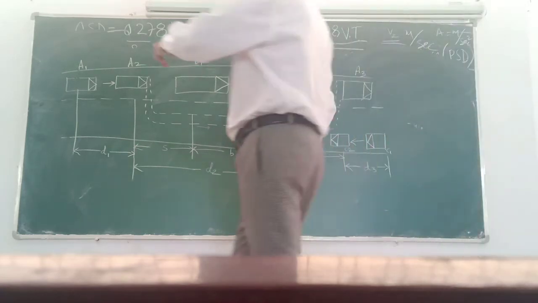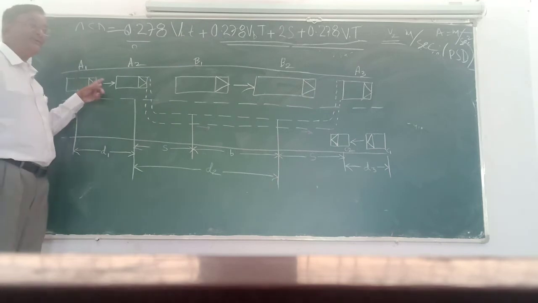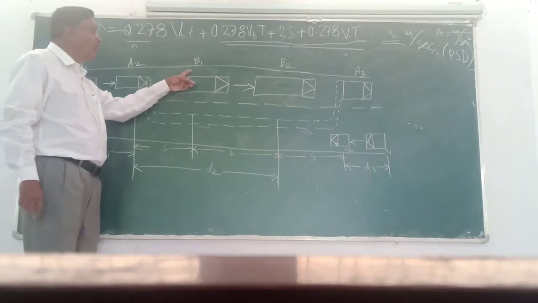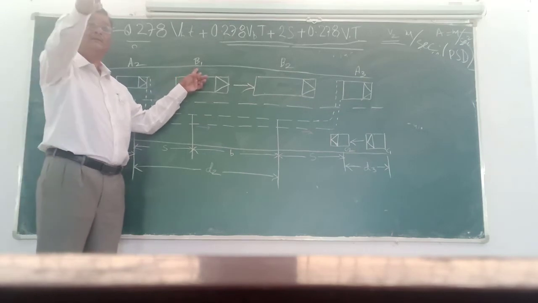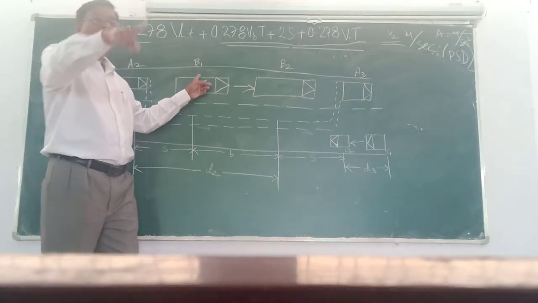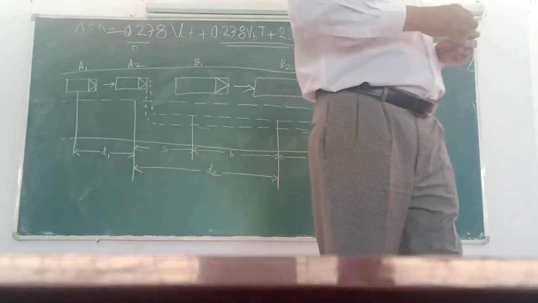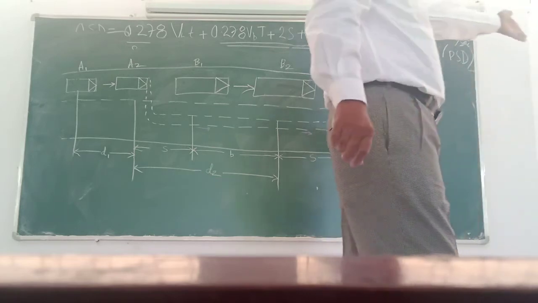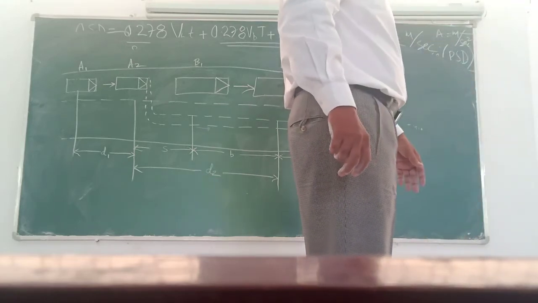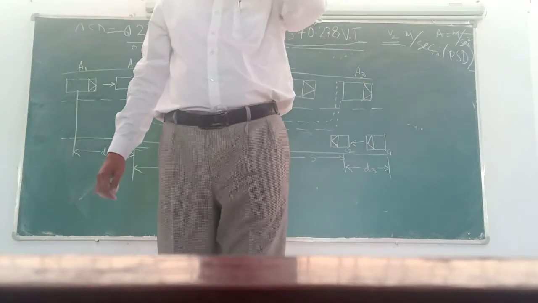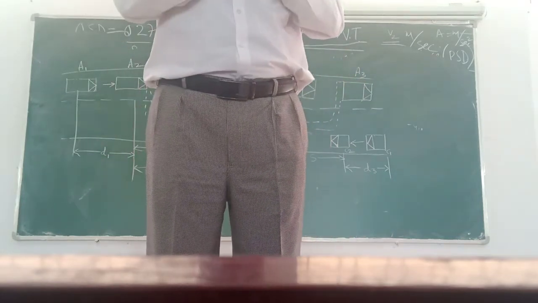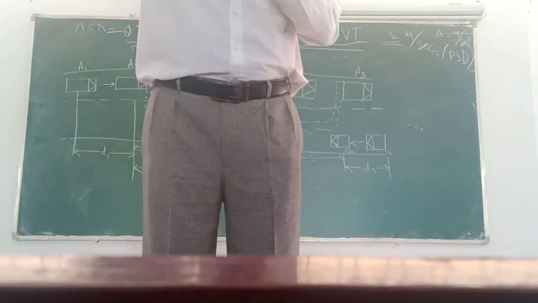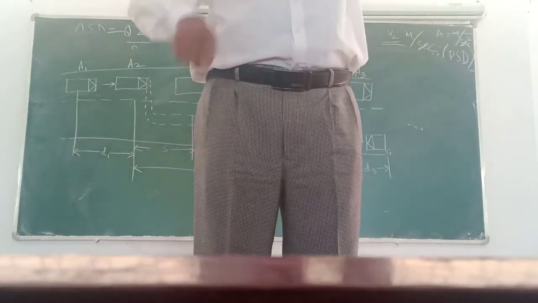During that time, the car will move from A1 to A2. Then the truck driver says, no, wait. Then the truck will move from B1 to B2.